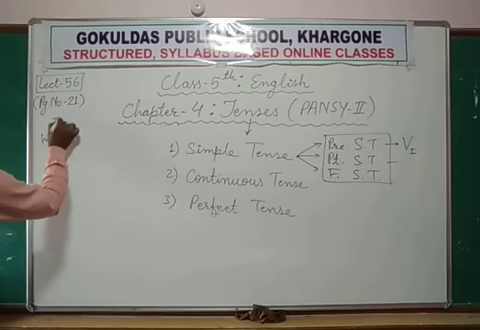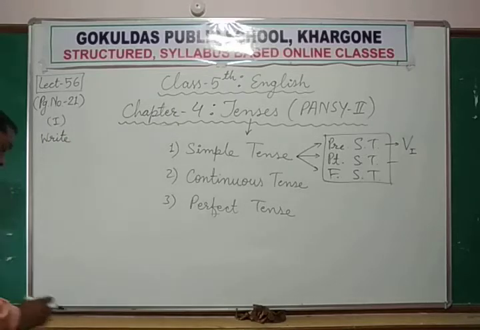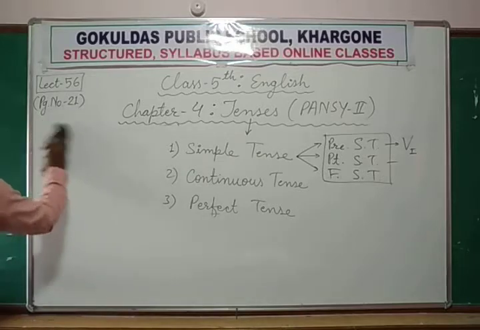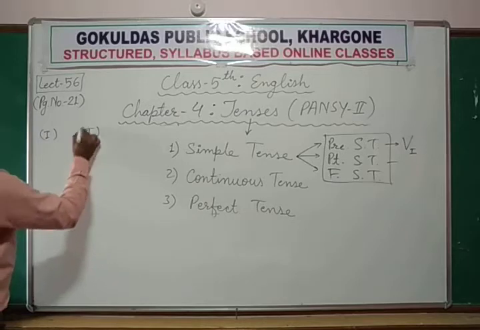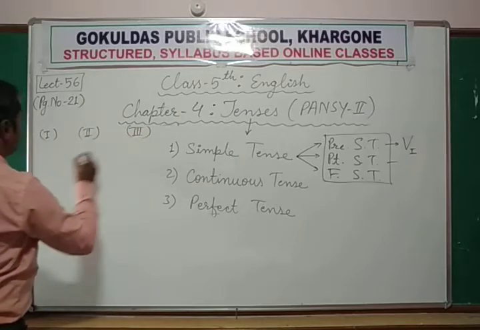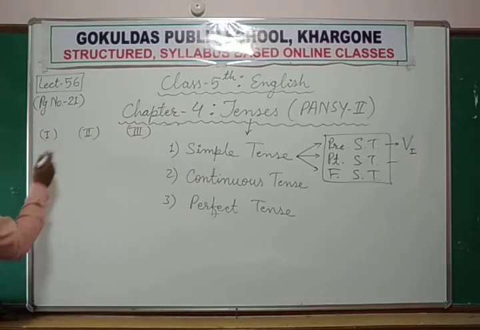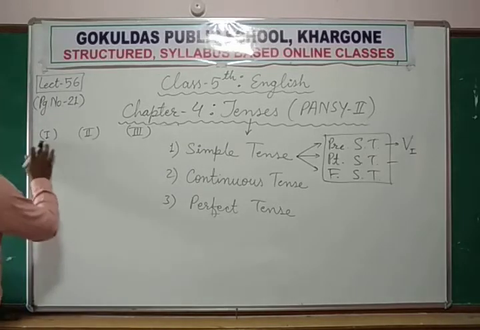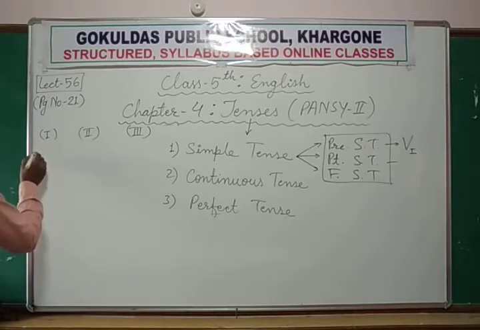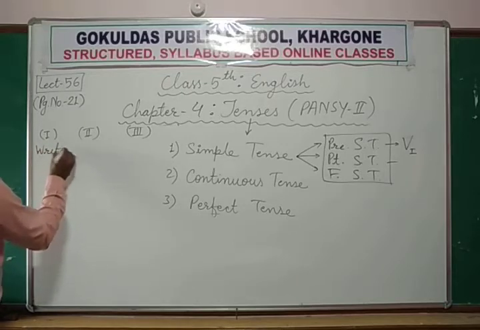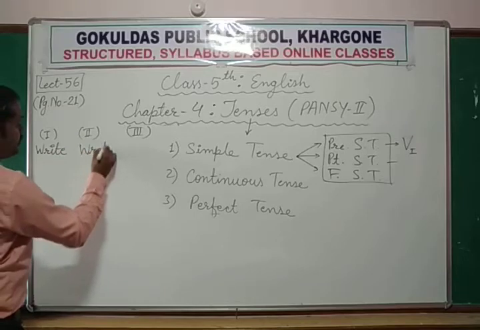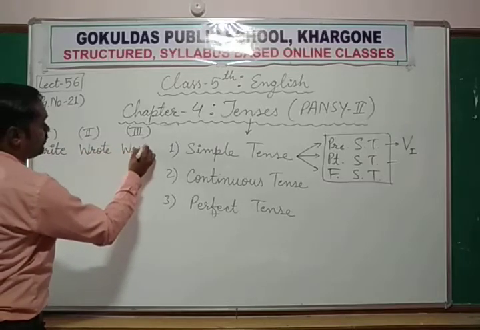Write is the first form, wrote is the second form, and written is the third form. We need first and second right now. But it is compulsory for you to learn all these forms of the verb given in your tables. Otherwise, you will not be able to solve this. Write, wrote, and third is written.